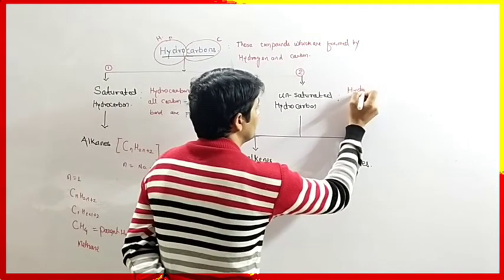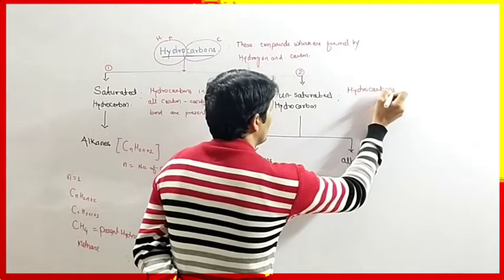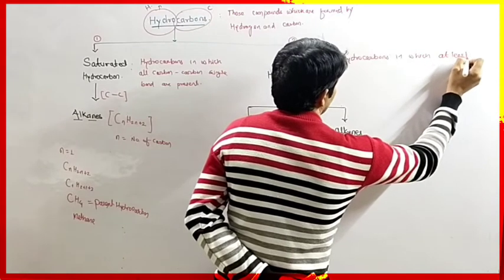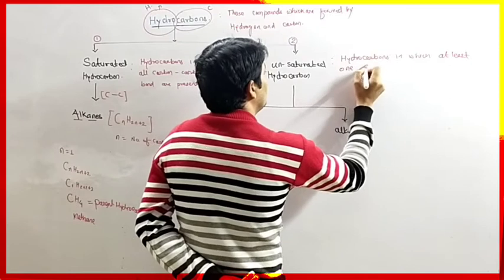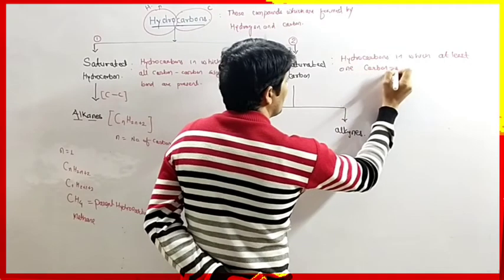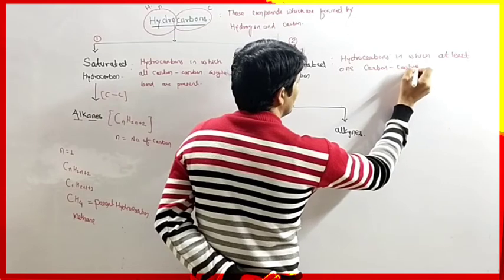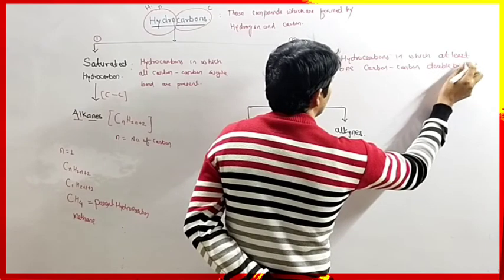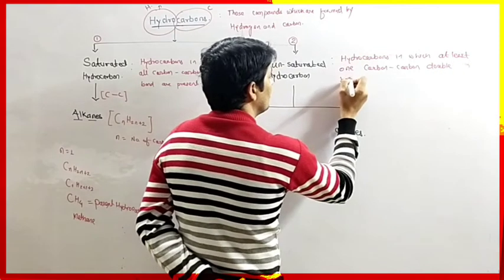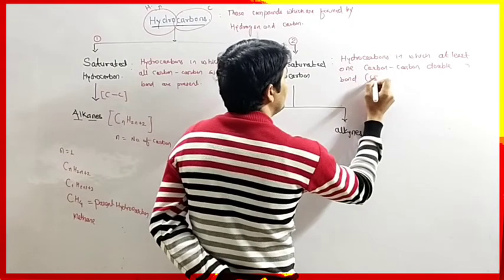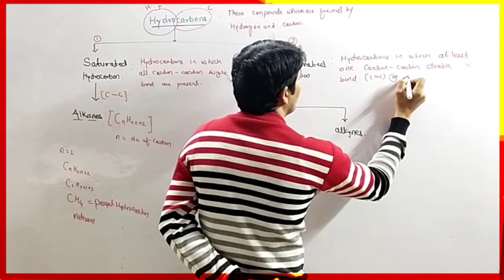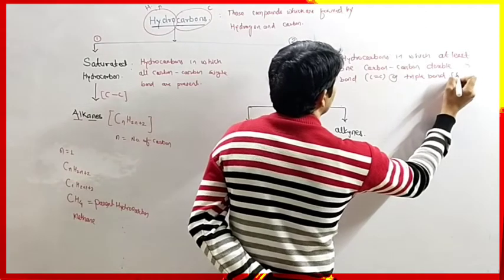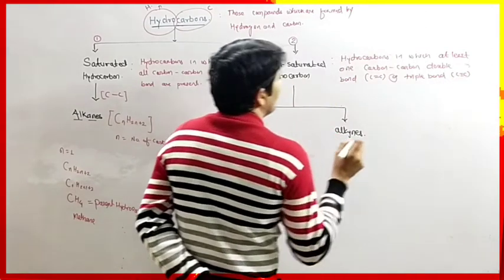Hydrocarbons in which at least one carbon-carbon double bond, represented as C double bond C, or triple bond, like C triple bond C, is present.